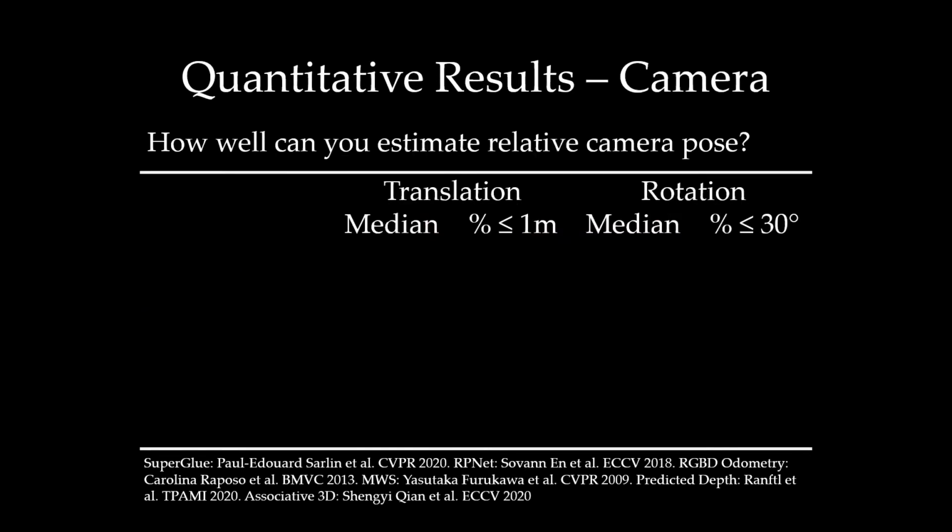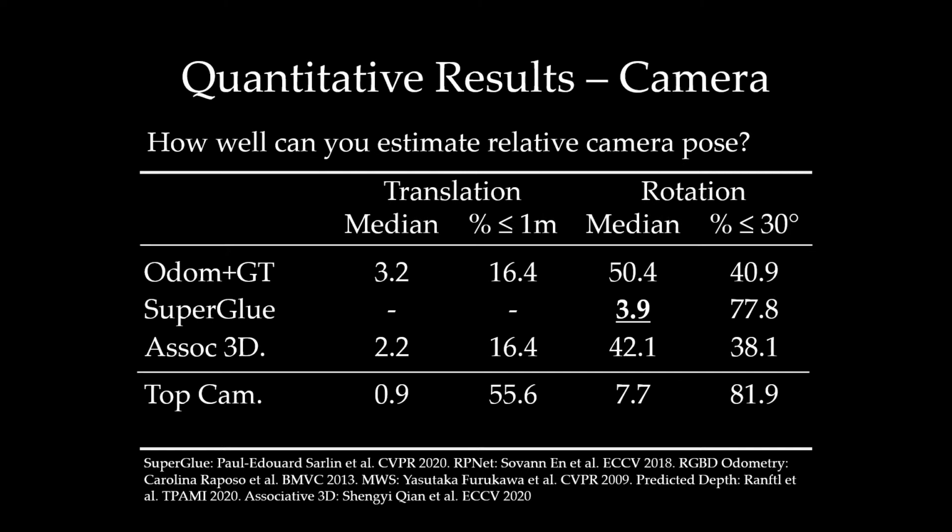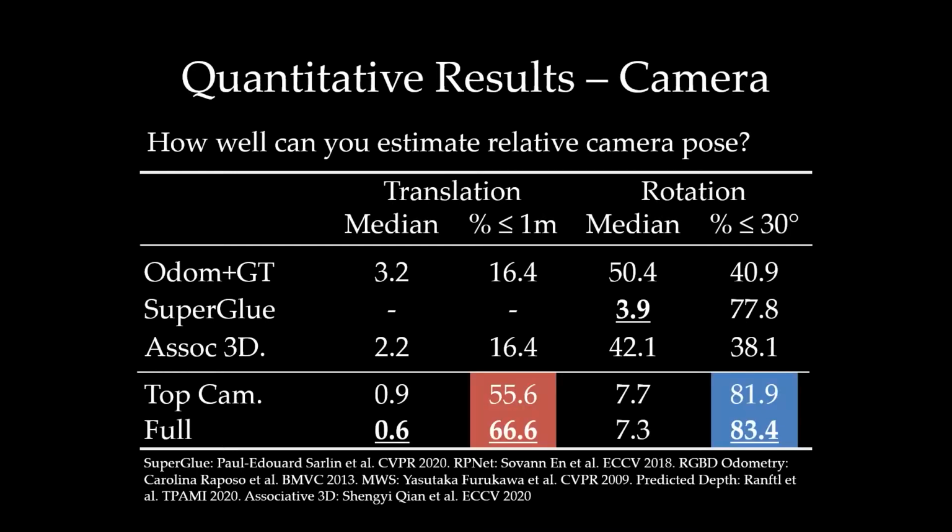Next, we evaluate how well we estimate the relative camera poses. Due to limited information available in geometry alone, the plain odometry method has a large error. SuperGlue can be extraordinarily accurate in rotation when textures provide strong correspondences across views, but can also fail to make inferences on hard scenes. Using attention features, our most likely camera from the camera branch substantially outperforms the previous method of Associative3D. Our optimization further improves translation substantially and rotation with small gains.